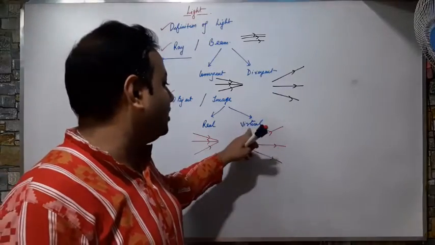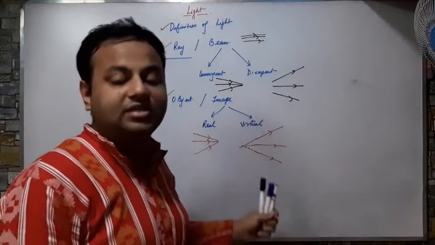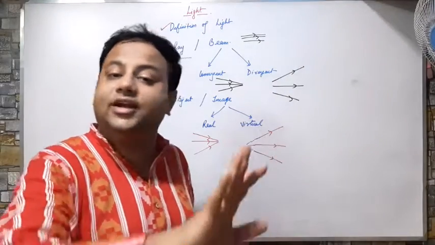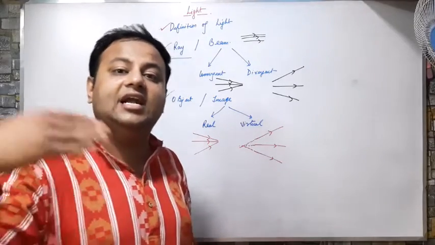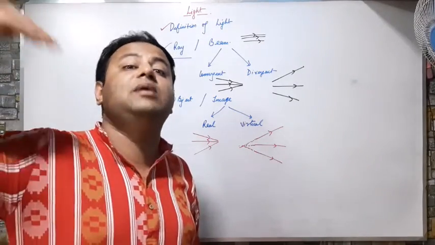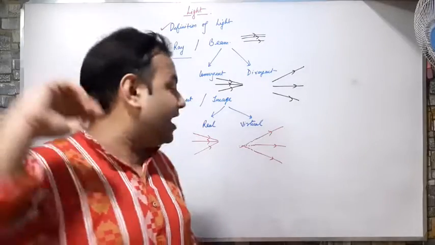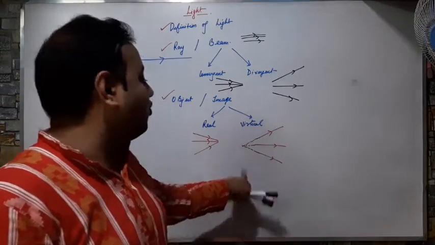So what is a virtual image? A virtual image is a type of image where the rays actually do not meet. They are extended beyond so that they may meet somewhere. That kind of image is known as a virtual image.